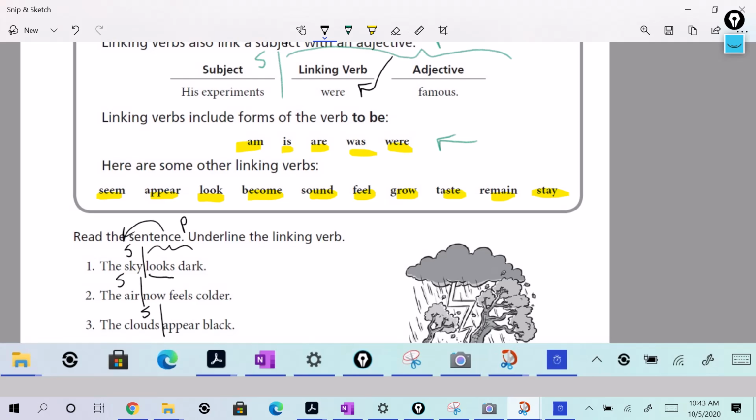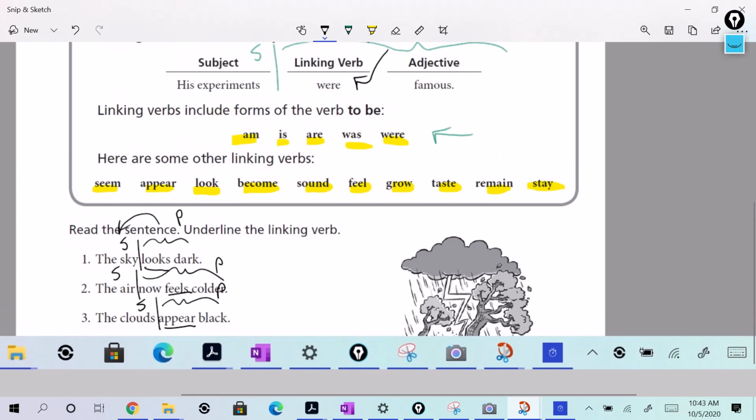How about this one? The air now feels cold. What's the linking verb in this one? Feels. The clouds appear black. What about the clouds? They appear black. What about the air? Now it feels cold. Those are the predicate. The clouds appear black, the linking verb is appear.